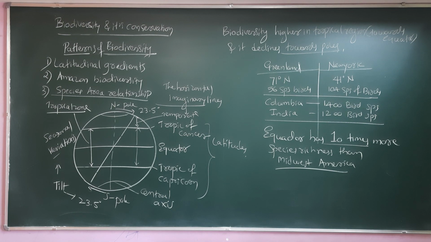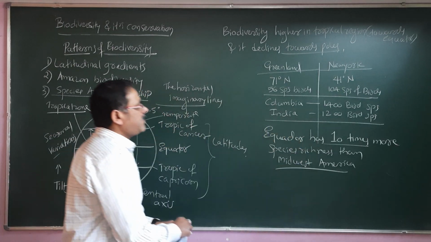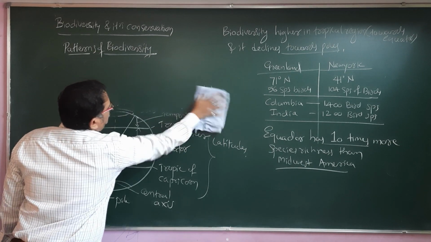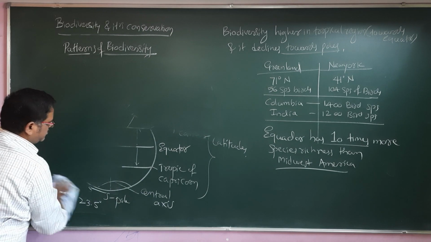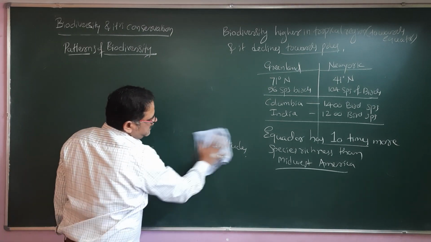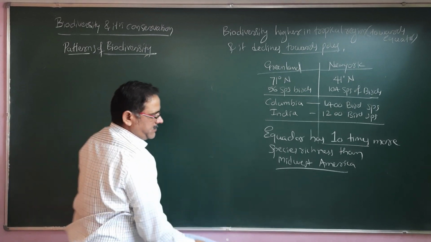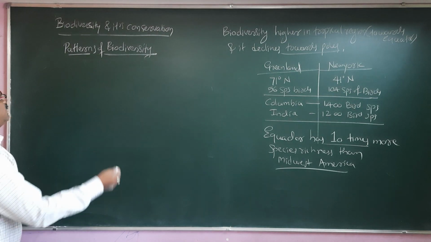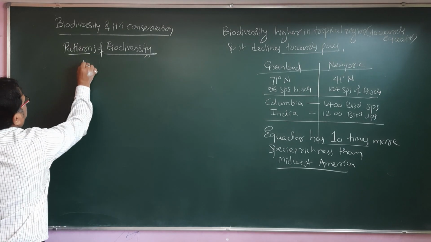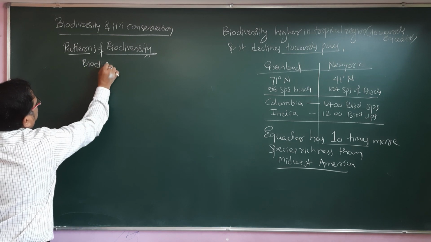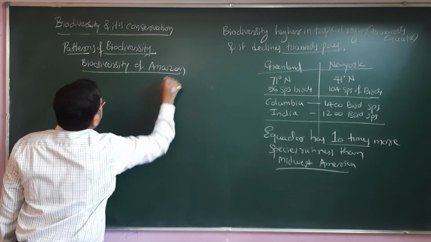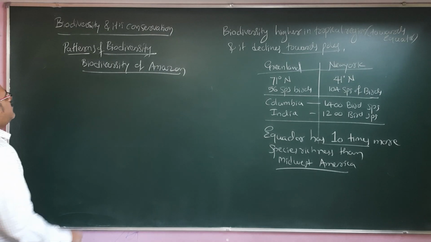Now let us understand the species richness of the Amazon forest. So we will understand Amazon biodiversity now. The Amazon forest, you may know, has been studied by a number of scientists, and it is the thickest forest, also called the lungs of the earth. So in the Amazon, what are the different types of species we can find there?